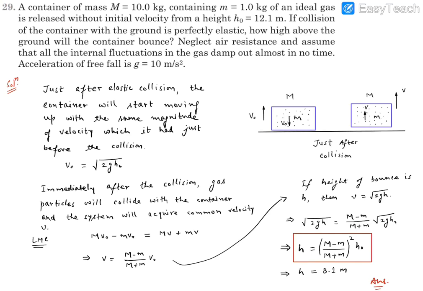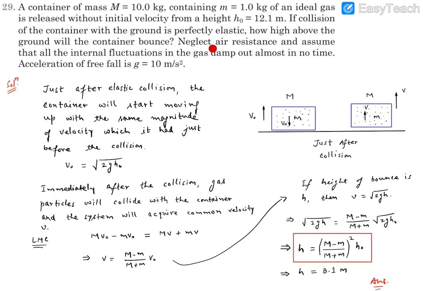Question number 29. It reads: a container of mass capital M, which is 10 kg, containing mass small m, which is 1 kg of an ideal gas, is released without initial velocity from a height h0, which is 12.1 meter. If the collision of the container with the ground is perfectly elastic, how high above the ground will the container